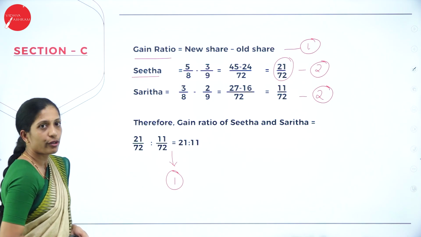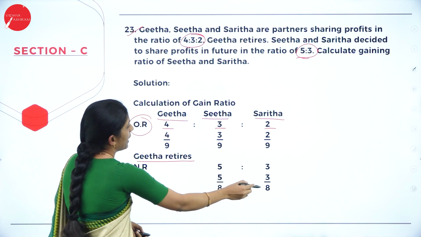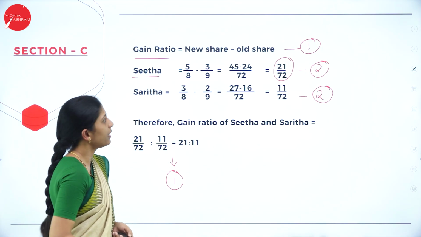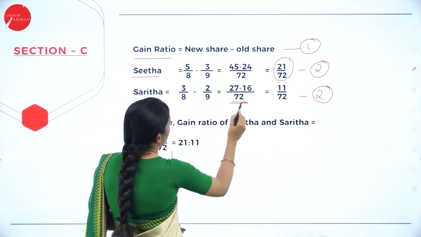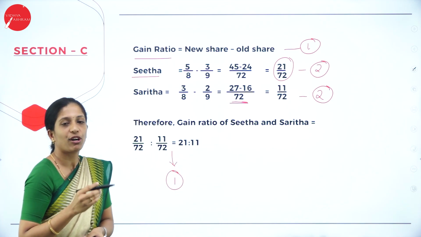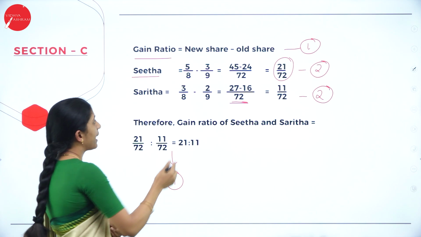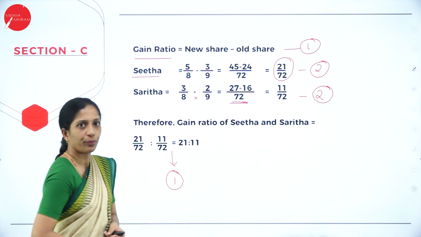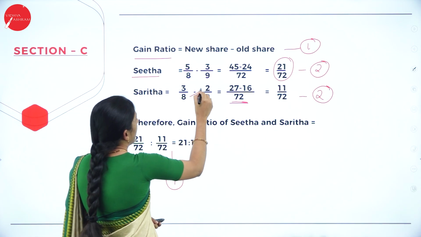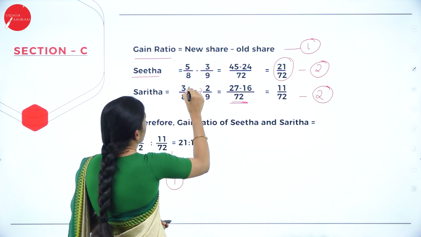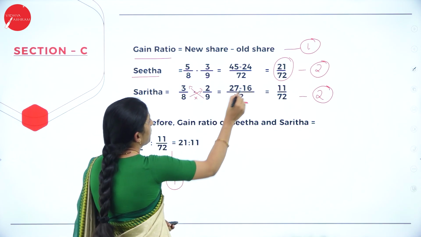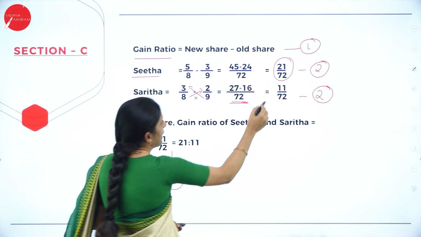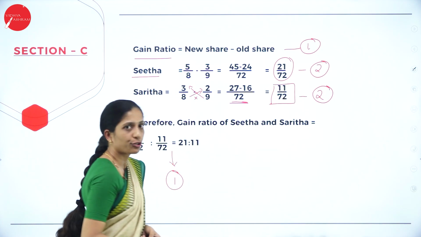Next for Sarita also. So your new share is 3 by 8 minus 2 by 9. So you'll get a LCM of 72 when you find out the LCM of 8 and 9. Or you can directly multiply. 8 8s are 64, 8 9s are 72. Then cross multiply. 8 2s are 16, 9 3s are 27. 27 minus 16. So you'll get 11 by 72.